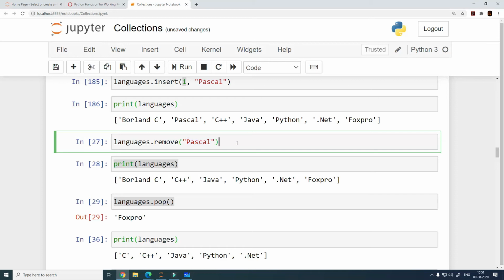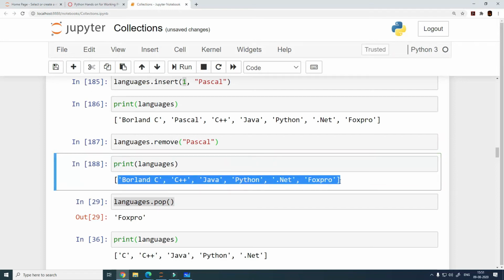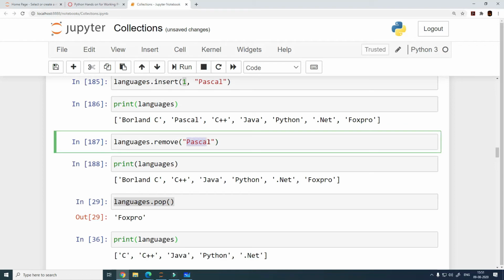Let's say you want to remove Pascal that you just added; in that case, you see Pascal got removed from the list. How did we remove it? By specifying the element. Wherever, at whatever index location this element is found, it will just get deleted. You do not need to specify the element position or the index number. You just specify the element and it will get deleted.